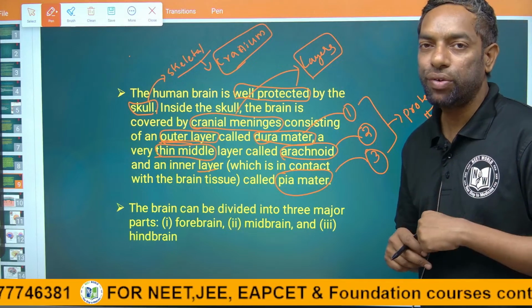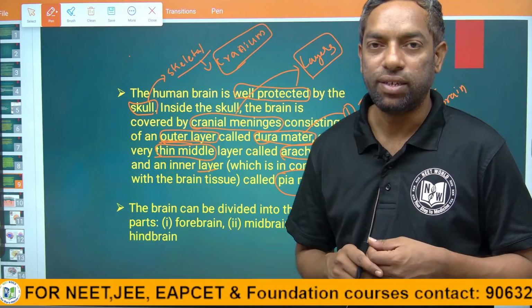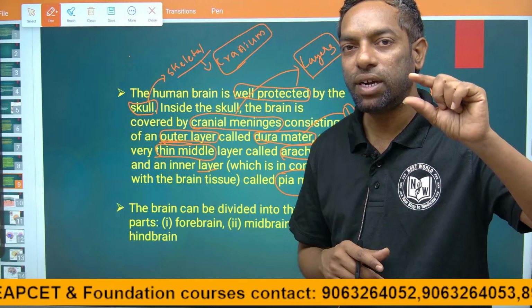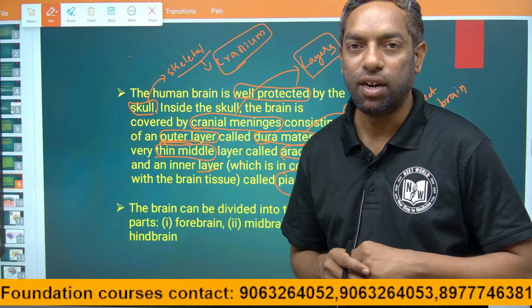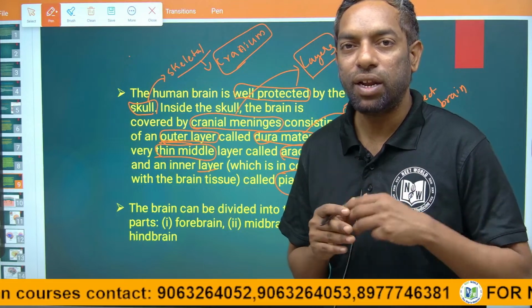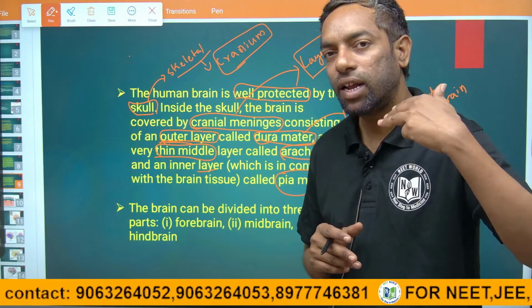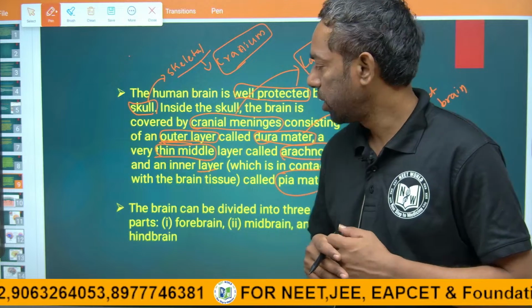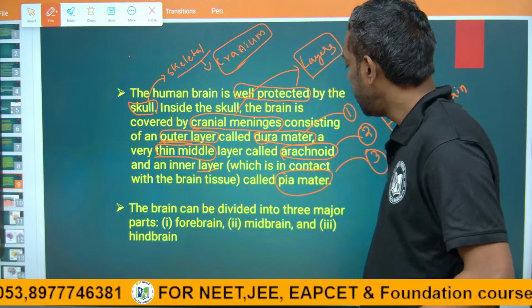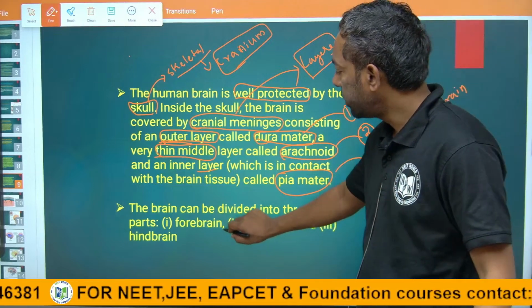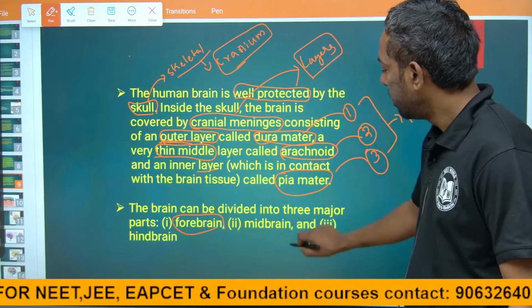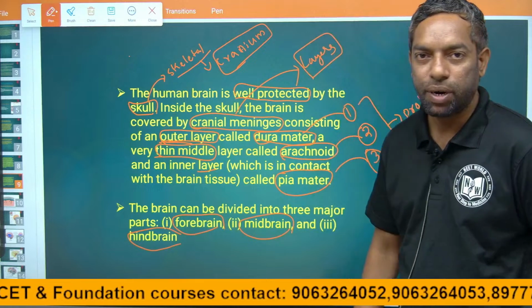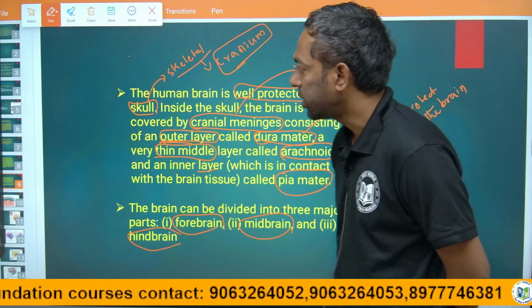They can ask you the order of the layers in any form. The outermost layer is the dura mater, the middle layer is the arachnoid mater, and the inner layer is the pia mater. These 3 layers protect the brain. They can ask you the inside order or the outside order, any form of question. The brain can be divided into 3 parts: the first is the forebrain, the middle is the midbrain, and the hindbrain is the third. We will discuss these 3 parts, guys.